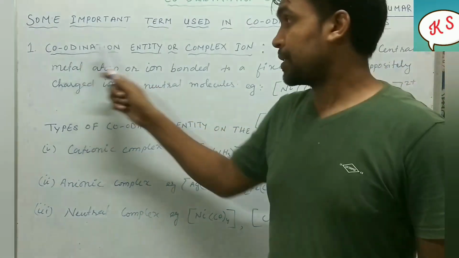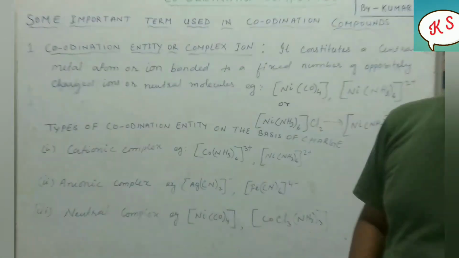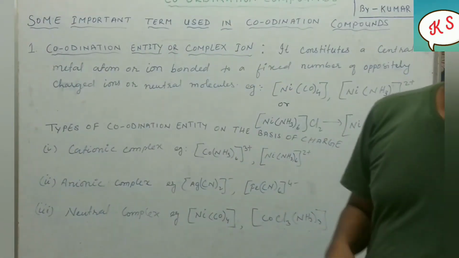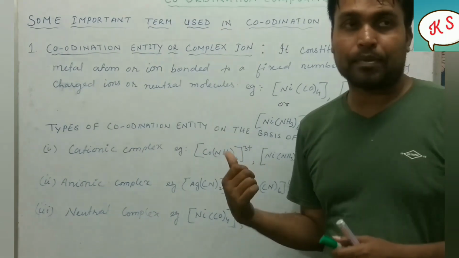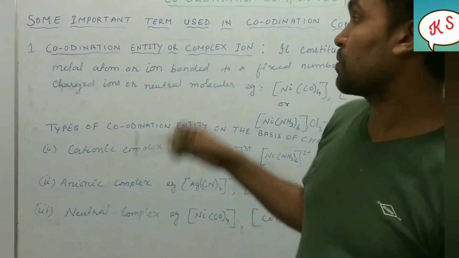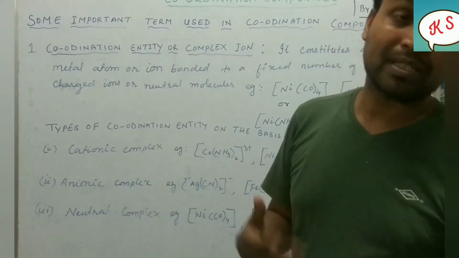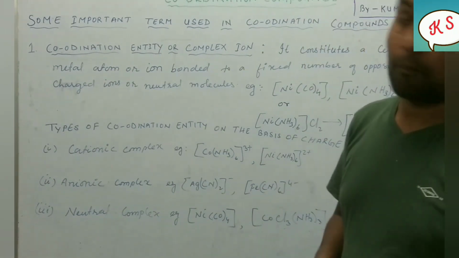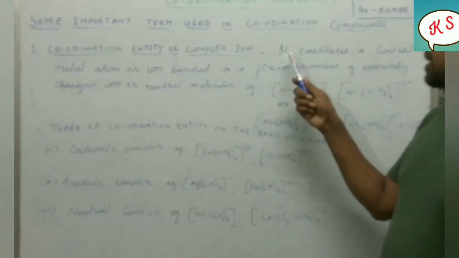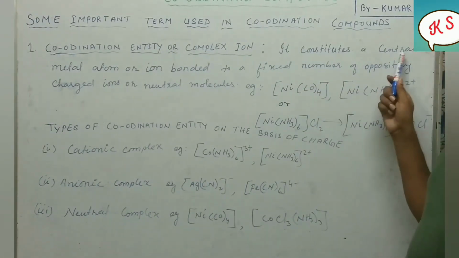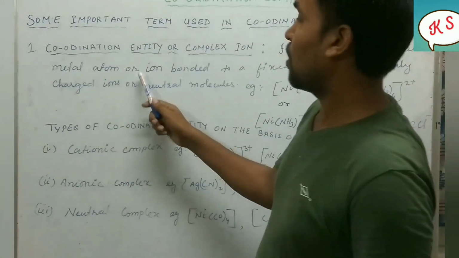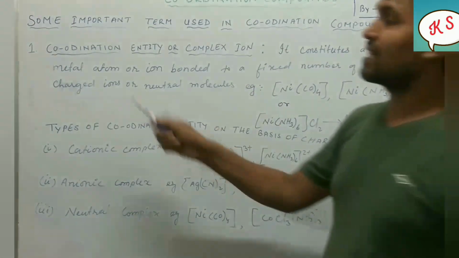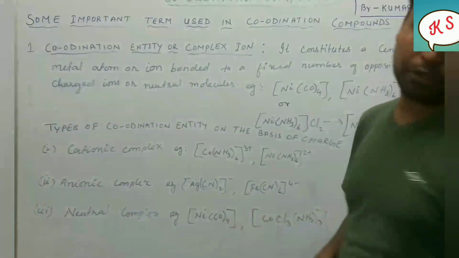Okay, coordination entities or complex ions. Coordination entities or complex ions. In this chapter, coordination compounds, we are going to use this term. So what is the meaning of this term? We will try to understand now. What are the definitions for it? It constitutes a central metal atom or ion bonded to a fixed number of oppositely charged ions or neutral molecules.